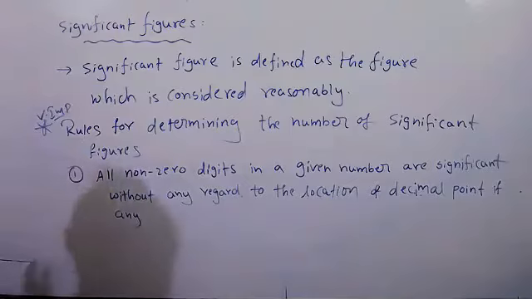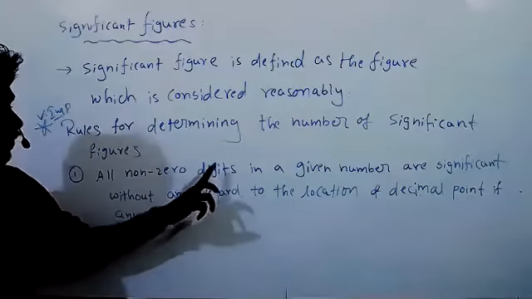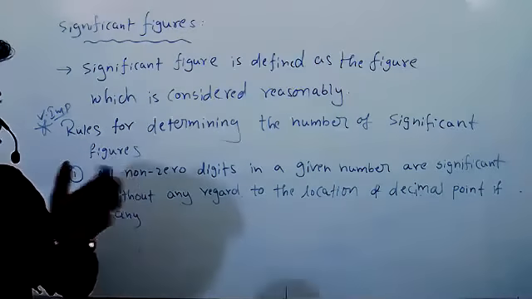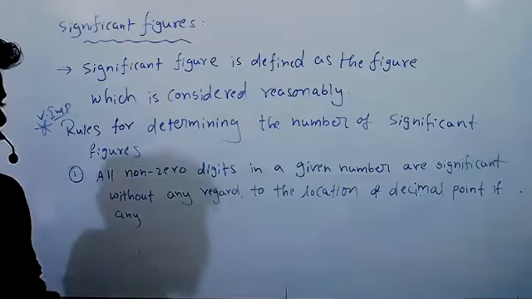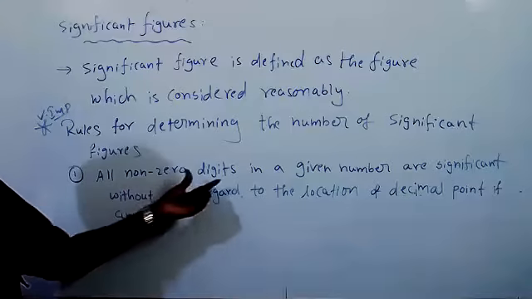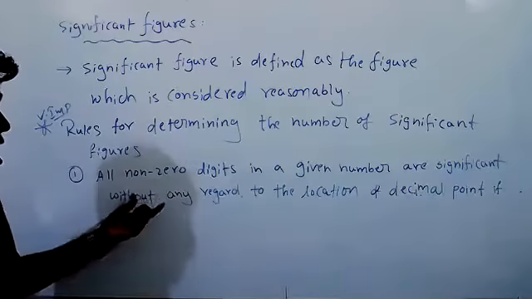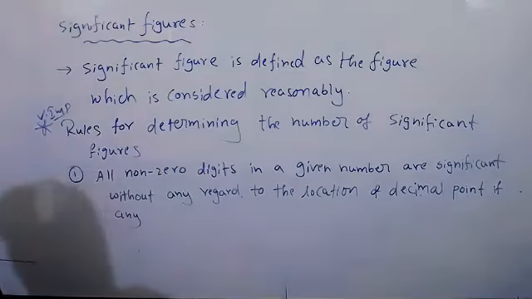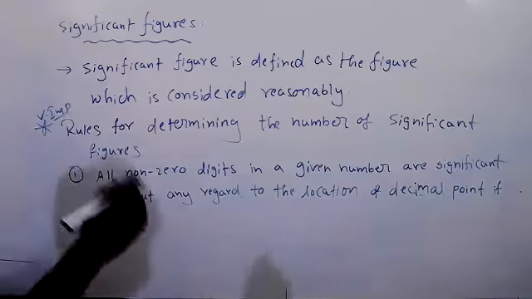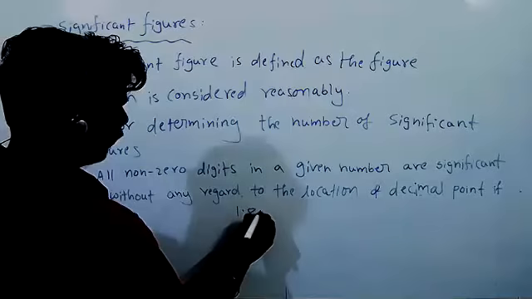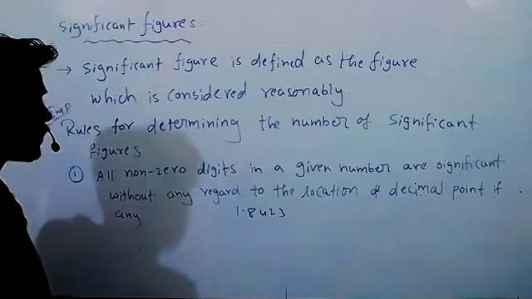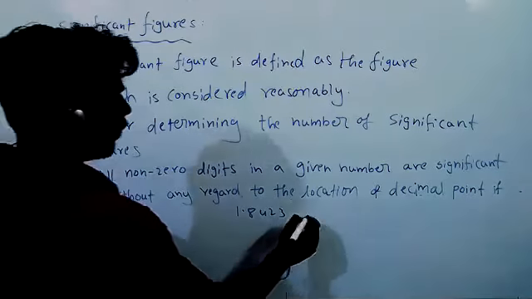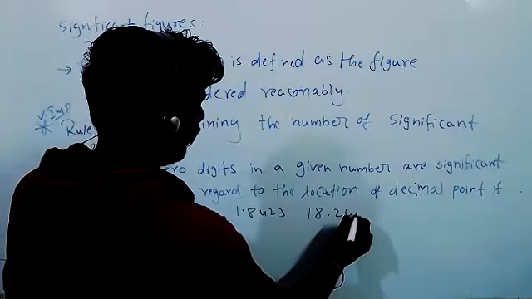First one: all non-zero digits in a given number are significant without any regard to the location of the decimal point. Means we need not consider the decimal point, wherever it is. Suppose 1.8423, how many significant figures are here? 5: 1, 8, 4, 2, 3.